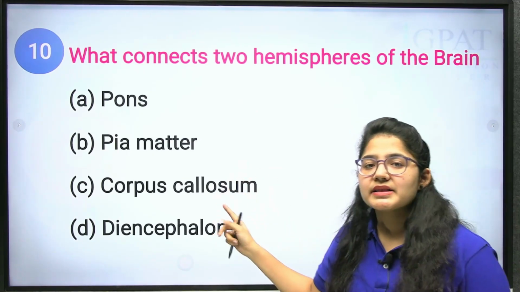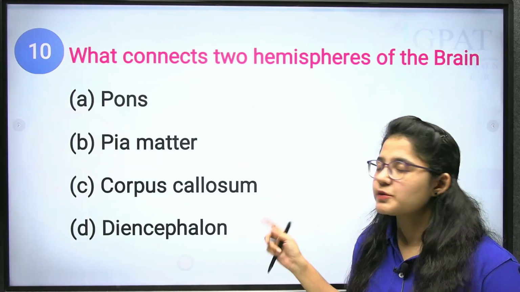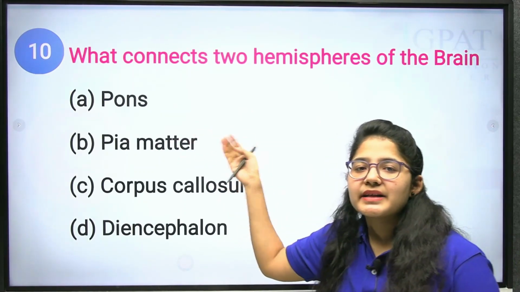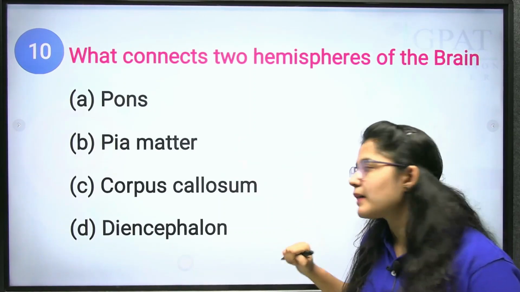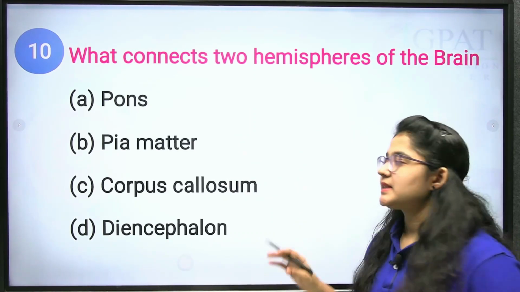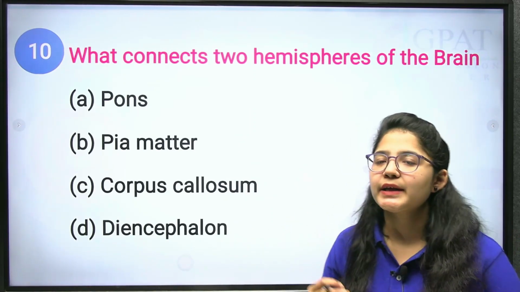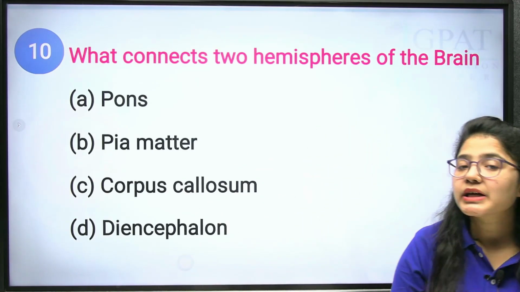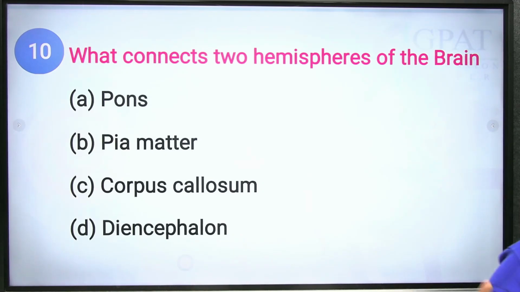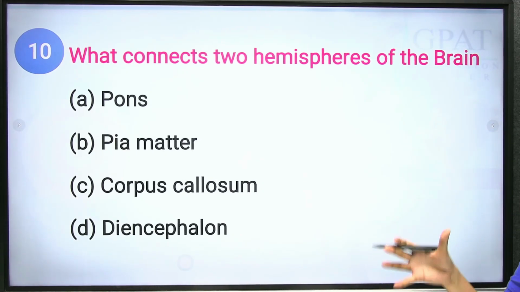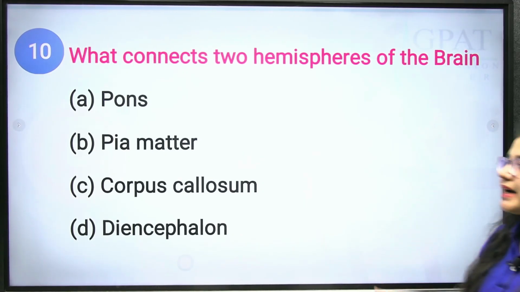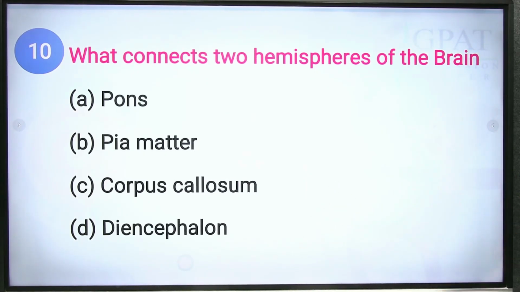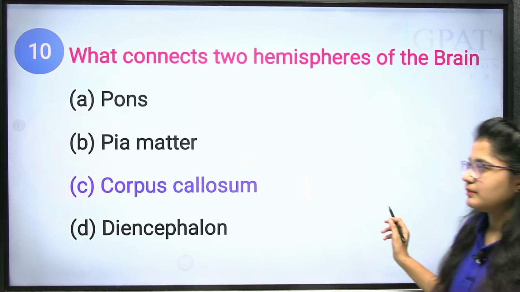Pia mater is the innermost layer of your brain. Next we have the pons, which is associated with the medulla oblongata, and the diencephalon is responsible for generating the forebrain. The corpus callosum is a bundle of nerve fibers which connects the left and right hemispheres of the brain. So what will be the correct answer? That is corpus callosum. Okay.